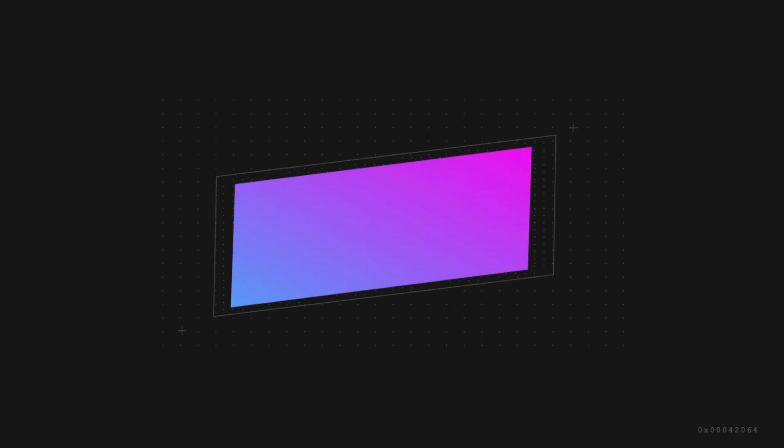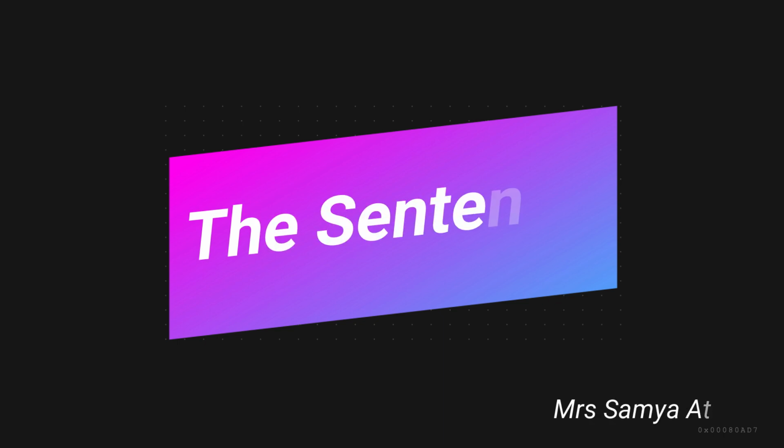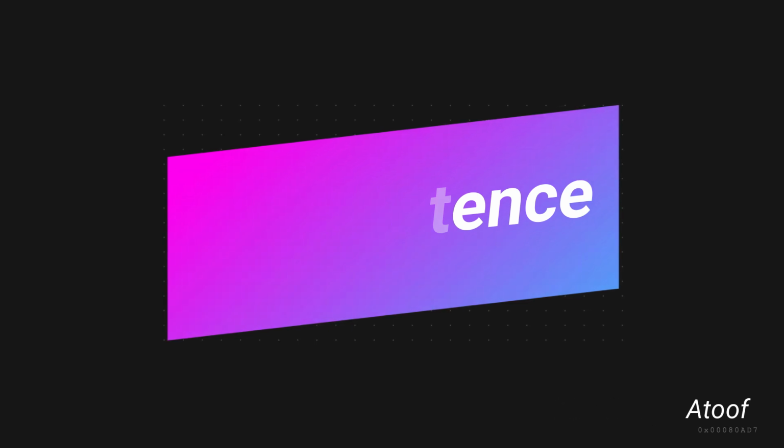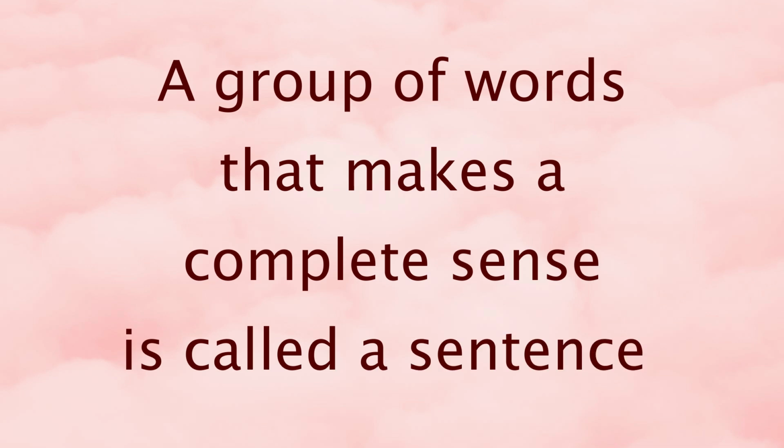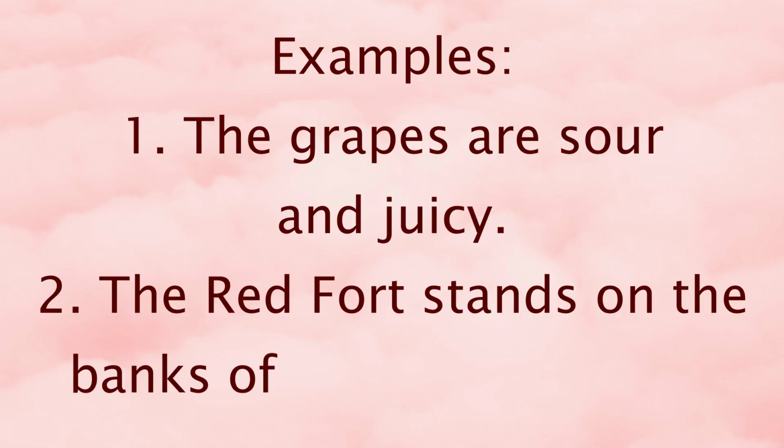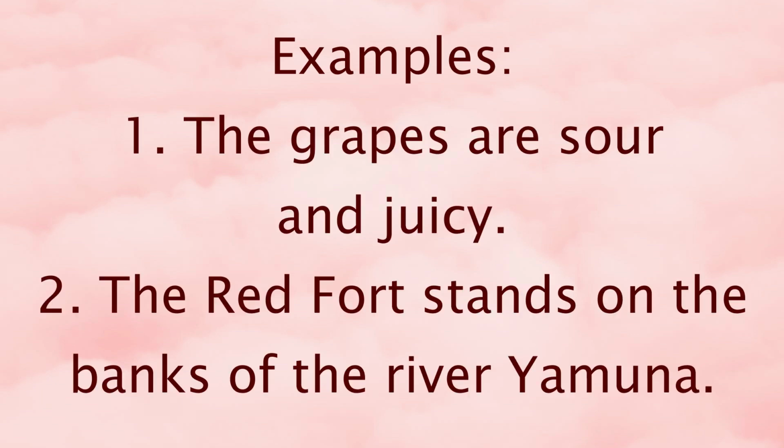Hello everyone, welcome back. So today let's deal with the grammar part, and that is about the sentence, kinds of sentences and much more. So let's start with what do you mean by a sentence? A group of words that makes a complete sense is called a sentence. For example, the grapes are sour and juicy. The red fort stands on the banks of the river Yamuna.